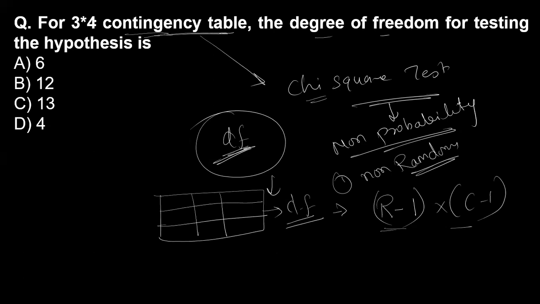Now here you can see that it is 3 and 4. So 3 is nothing but the row, R minus 1, and the 4 is nothing but the column, that is C minus 1, column minus 1. So when we multiply this, the answer will be 12. How do you recognize this? It is a minus 1, because the multiplication sign is given in this question. The small things you have to be careful about while reading the question.